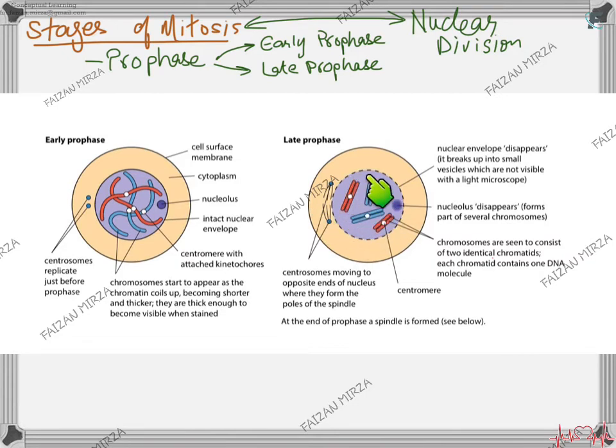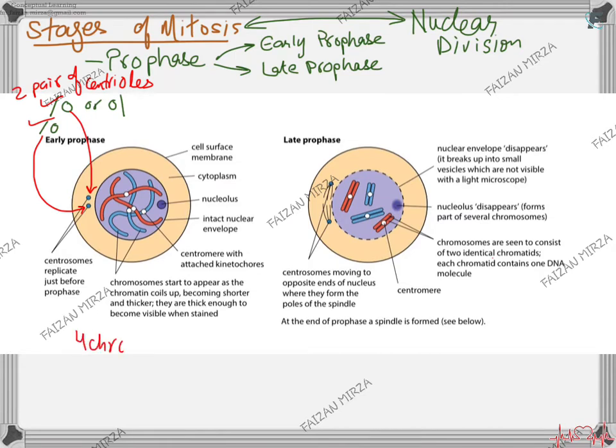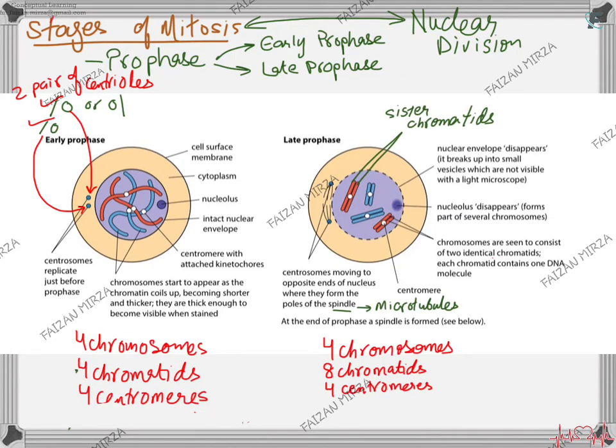By the time the late prophase occurs, the nuclear envelope has disintegrated, or is in the process of disintegration, and the nucleus is also disappearing. The chromosomes form identical sister chromatids attached at the centromere, and the centrosomes are moving apart, and the tubulin which was synthesized in the G2 phase is also being assembled in this way as they move away from one another. So when you have the cell in this way, you can see in this structure how many chromosomes and how many chromatids these have.